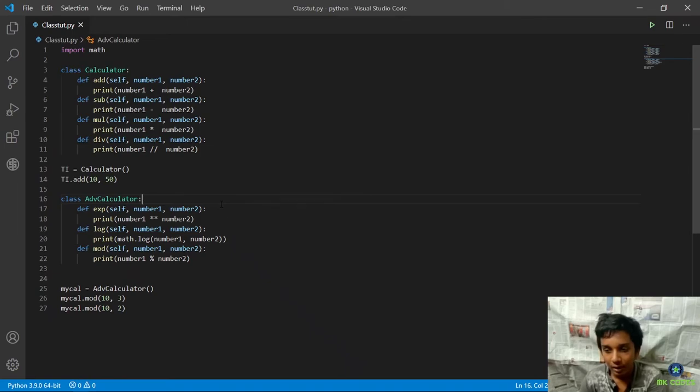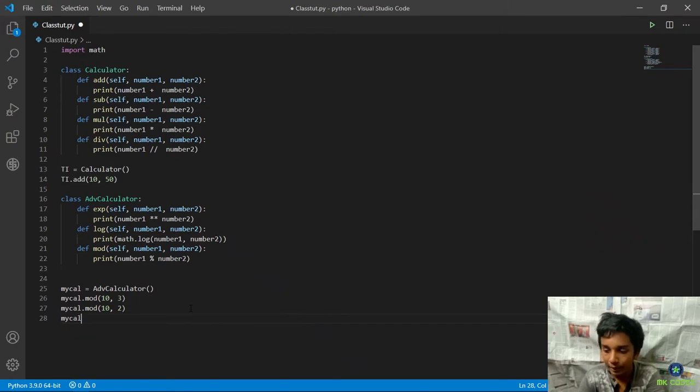After this, we are going to see the actual inheritance stuff. In the advanced calculator, all the advanced things are there, but if I were to put something like mycal dot add, oh my god, my language just changed.